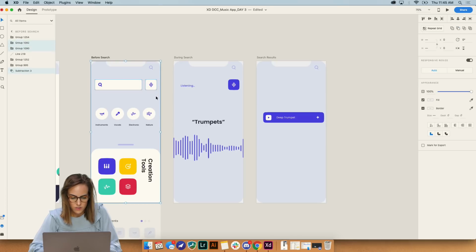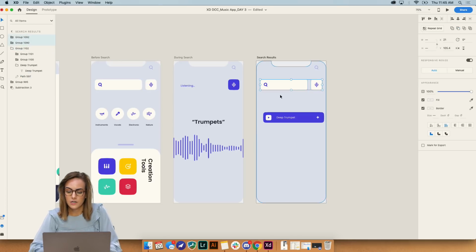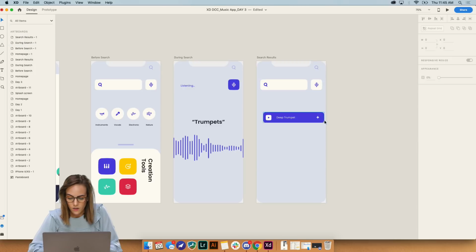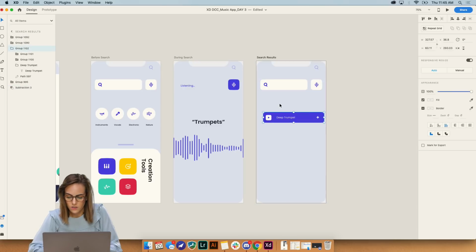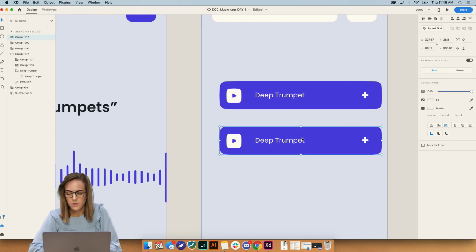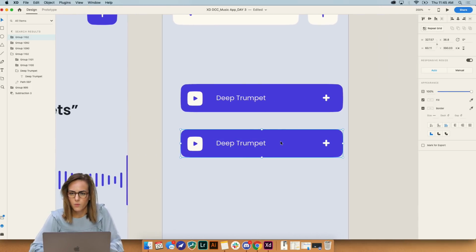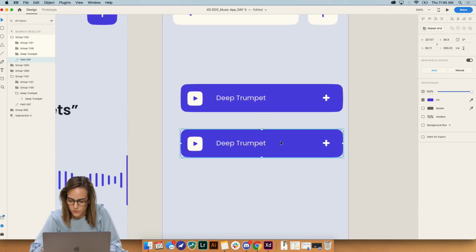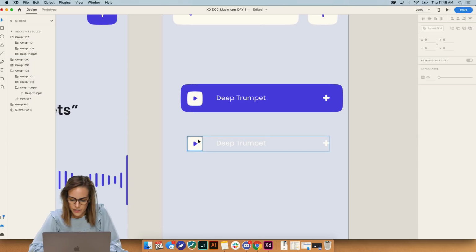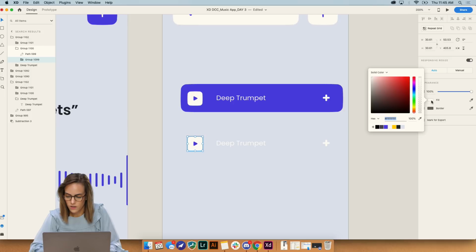And then we can bring these back since we're done searching, and we might want to search again, but we need to make a whole list of the other trumpets. So actually, this one will be selected, just one, and then I want to be able to scroll through all the other ones, so I'll get rid of that background. Again, I'm going to inverse these guys, so we know which one's selected and which one's not.